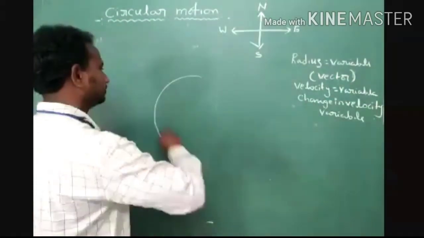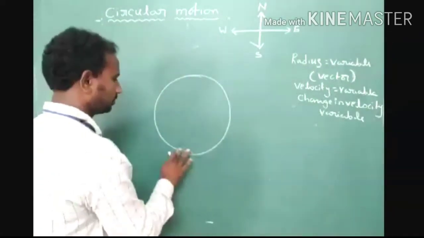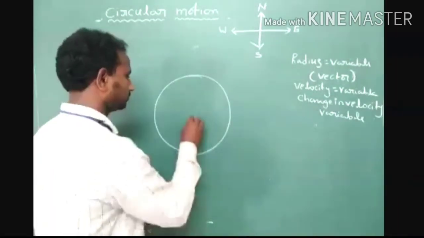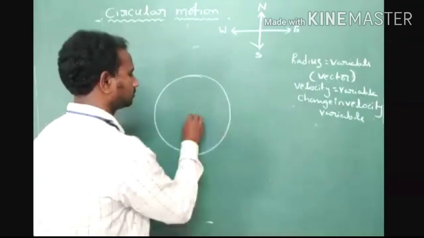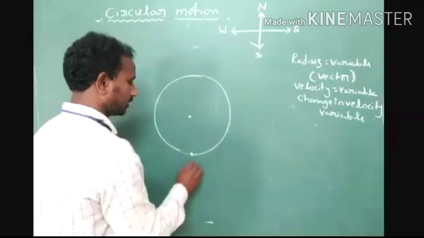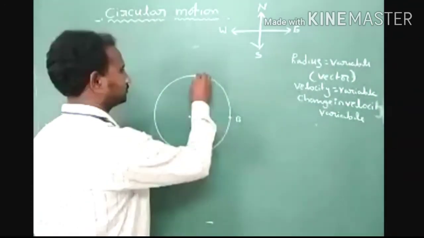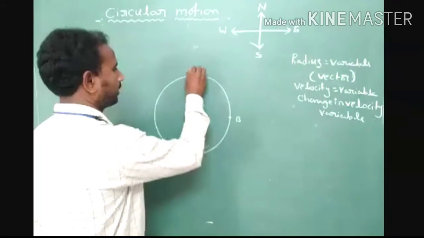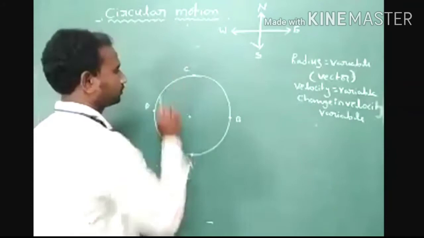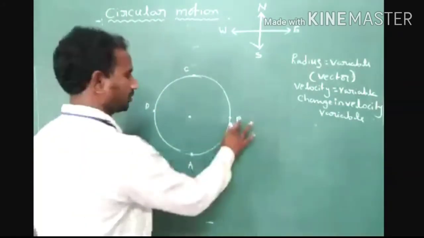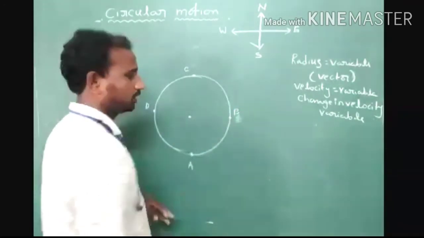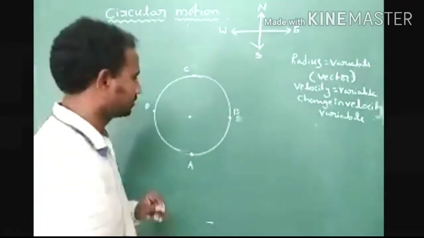Now just identify this one circular path only. Now, regarding direction, we have to consider point A, point B, point C, and another point, point D. Okay, four observation points.